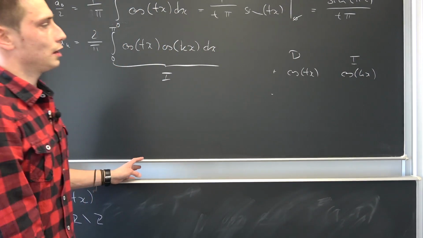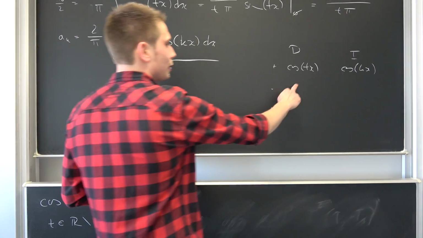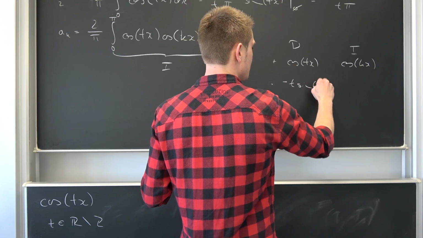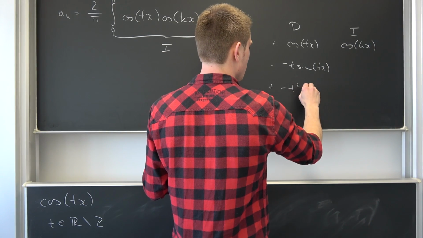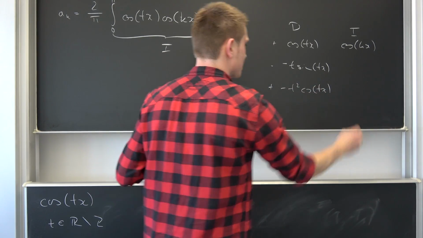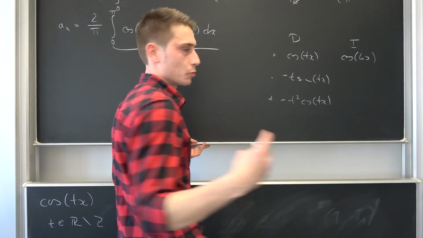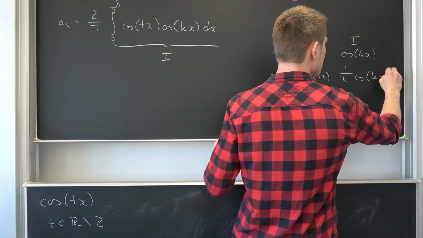Plus minus, we have to do 2 iterations. Differentiating this leaves us with negative t times the sine of t times x. Differentiating this once more is nothing but negative t squared cosine t times x. If we integrate the cosine, it's going to give us 1 over k times the sine k times x.